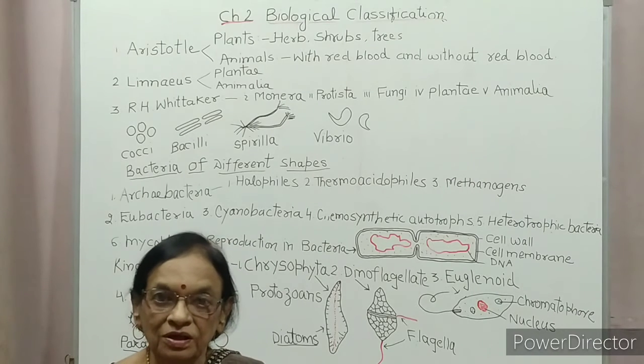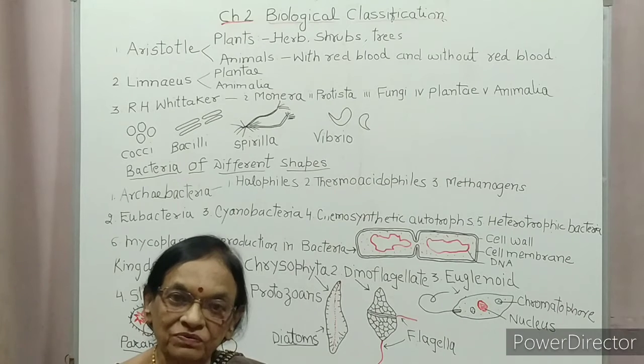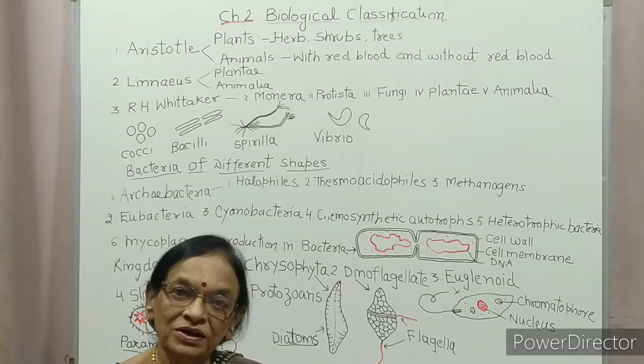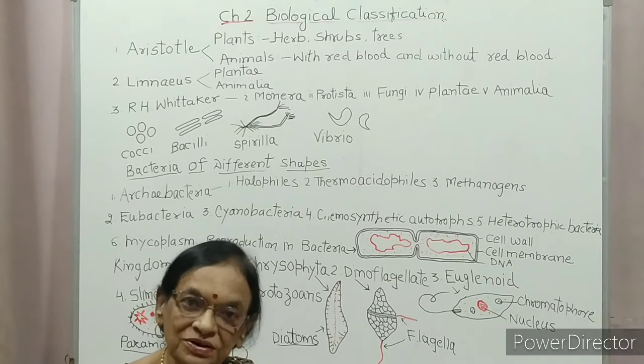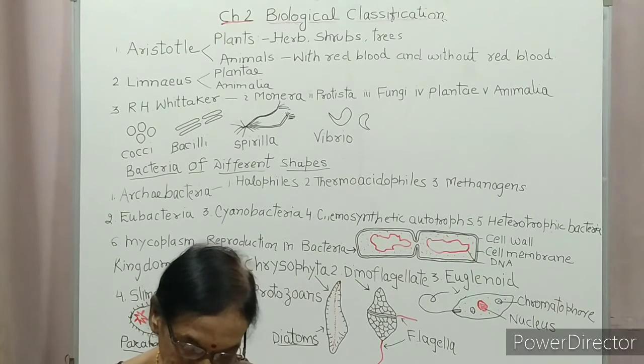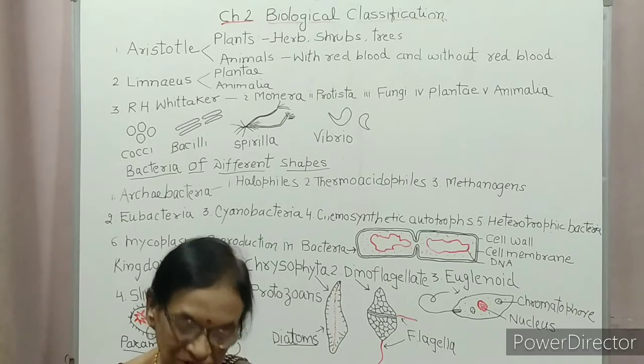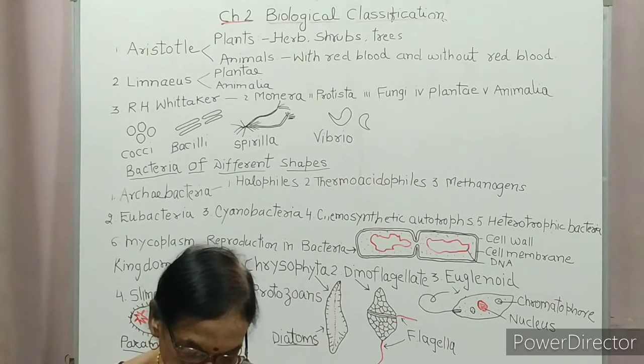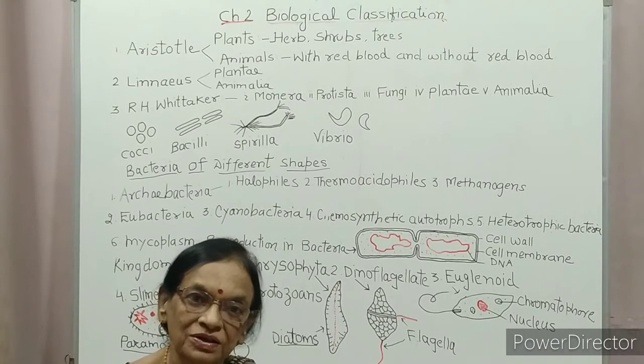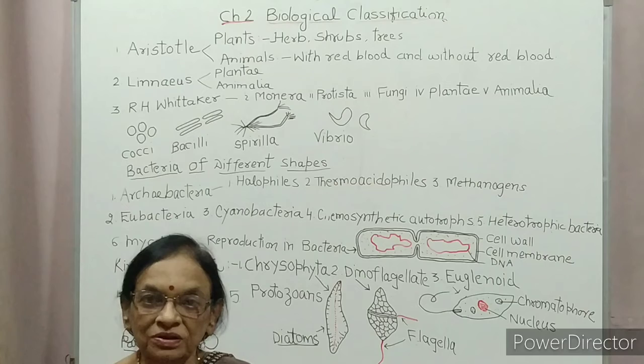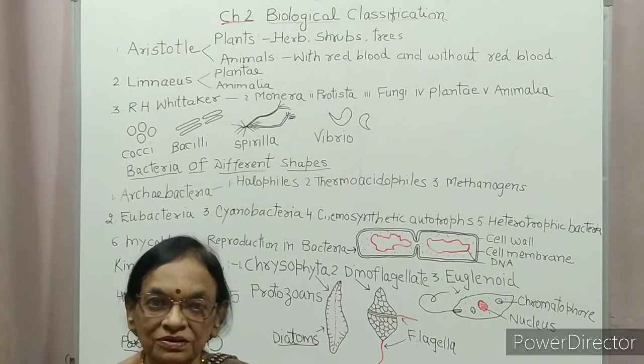So, according to Whittaker classification, 5 things are considered. Which 5 things? Mode of nutrition, thallus organization, cell structure, reproduction and phylogenetic or evolutionary relationship.